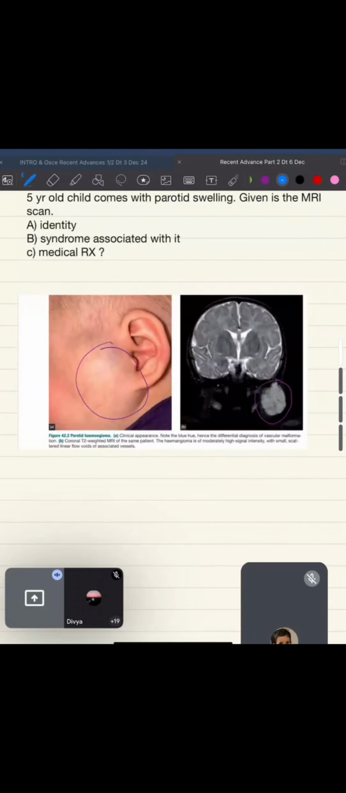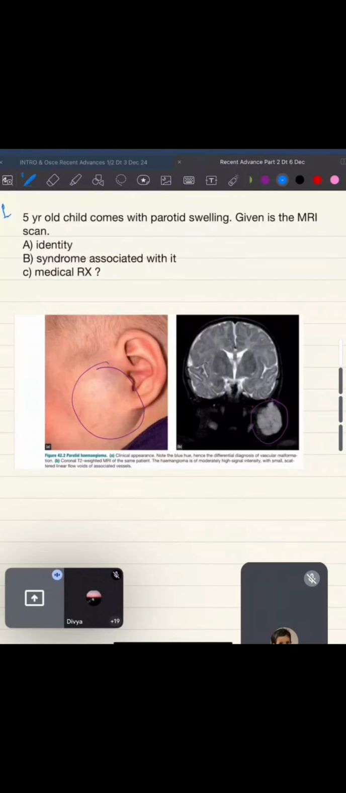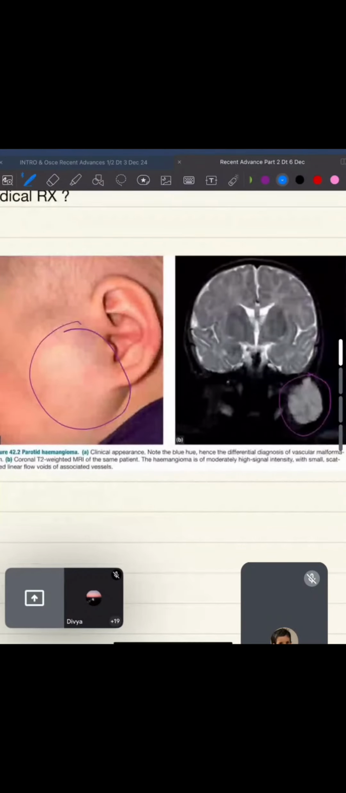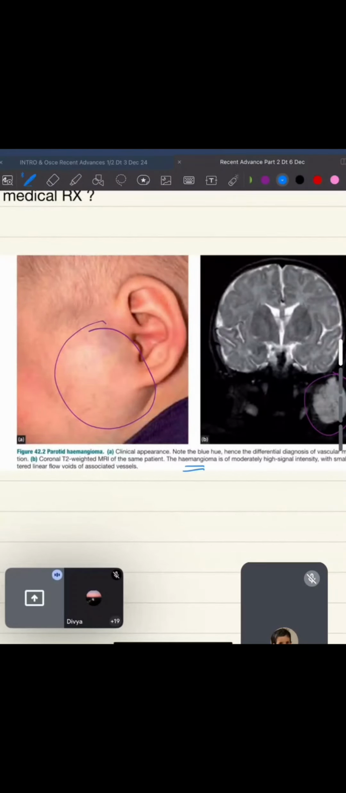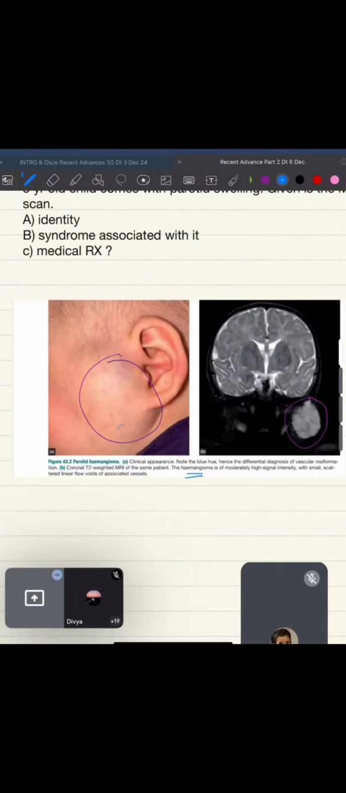The image is from Scott Brown, a 5-year-old child who comes with this parotid swelling. Given is the MRI scan. What is this? Identify. I'll just enlarge it. So this is basically a hemangioma, a parotid hemangioma. This is the MR of the same thing.